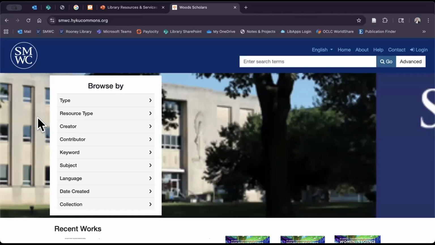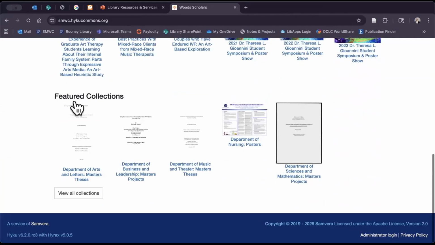Okay, so the thing that I recommend for this division is to come down here and look at our featured collections. So you'll see here that it's based on department. Now, as of this webinar, these two departments, arts and letters, music and theater, have been combined.